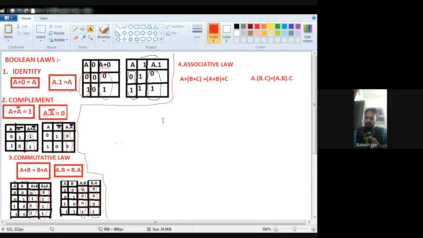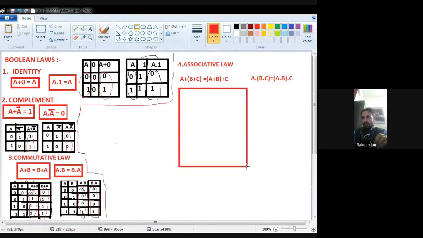Kindly send a snapshot also. Kindly wait. Okay, kindly send a snapshot. Okay, now we are going to prove this law.